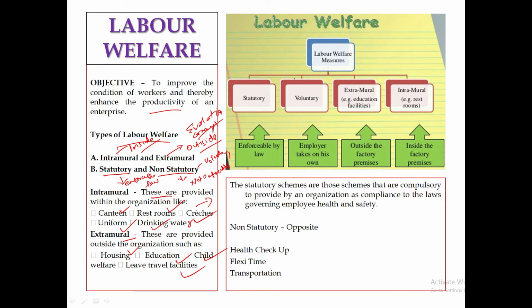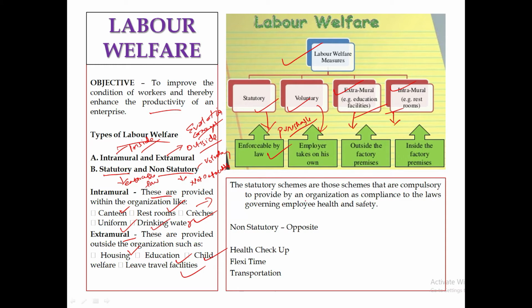Now, see, we have already given in the diagram labor welfare measures. They are statutory, voluntary, extramural, intramural. So example facilities are already given, which we have already discussed. Now statutory, enforceable by law. That means you have to do it. If you do not follow those, you will be punishable. It might be imprisonment, it might be fines. Voluntary, the employer takes on his own, and this is outside, this is inside.